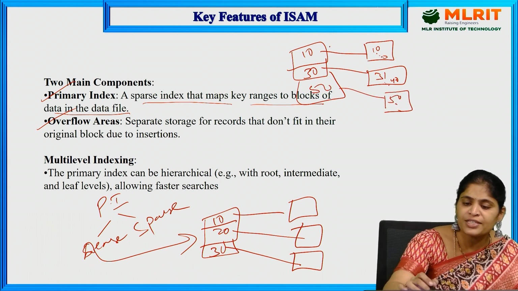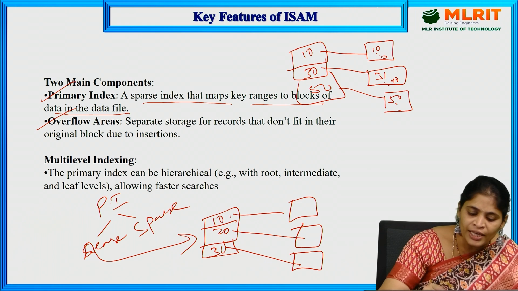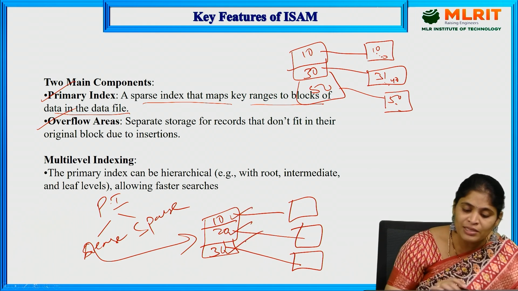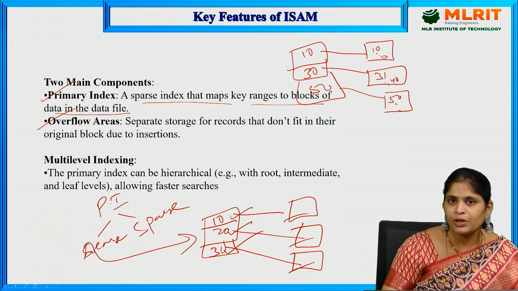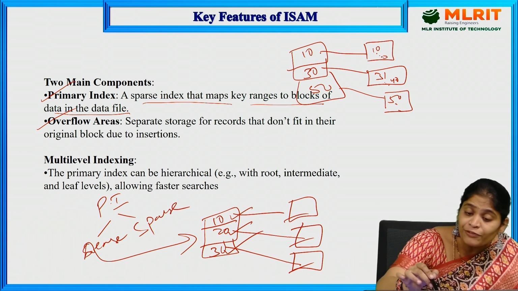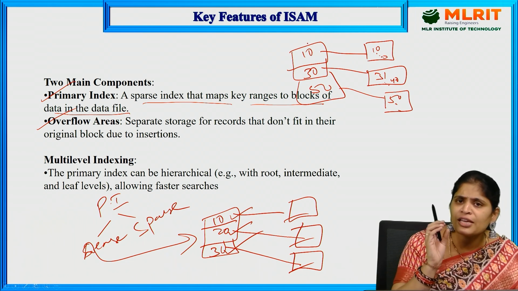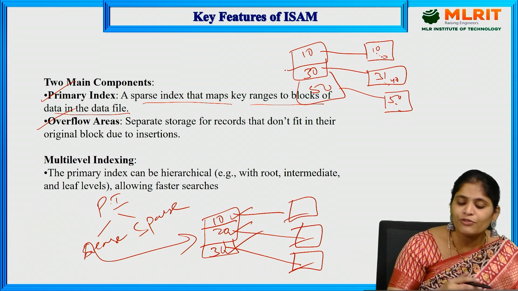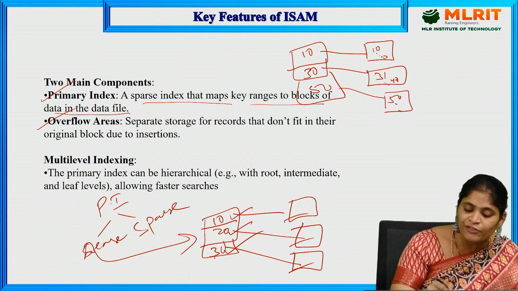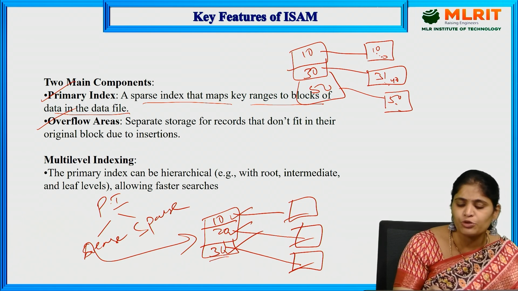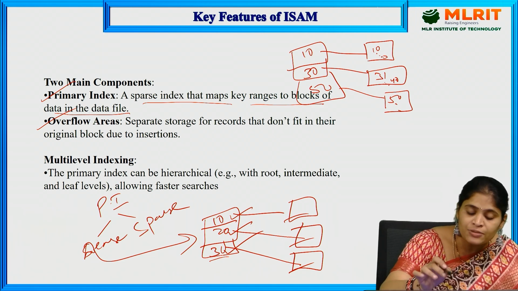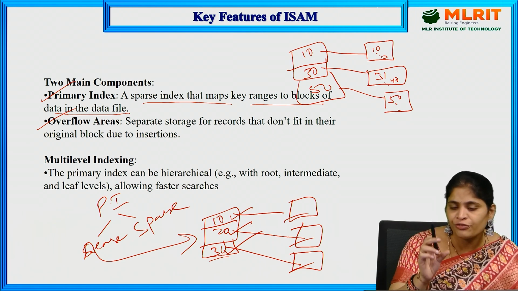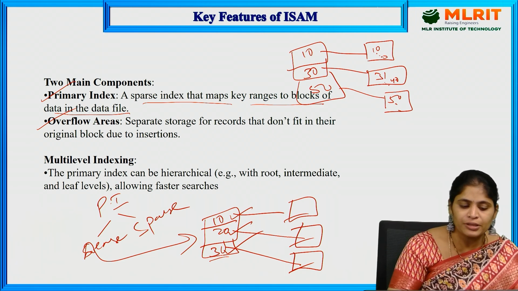In this way, only for some ranges the data blocks are mapped, not for all the key values, only for some of the search keys. See, here we have skipped 20, right? In dense indexing, for 10, 20, 30, 40, for each and every search key, we map. But in a sparse index, only some range of elements is mapped. That is what we use here.